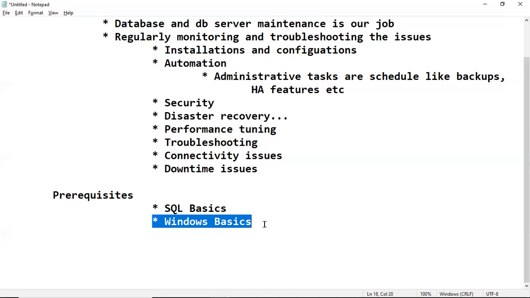So let's start with SQL Server. Already we know SQL Server is an RDBMS product developed by Microsoft, right? We have so many RDBMS products available in the market, like SQL Server, Oracle, Sybase, DB2.